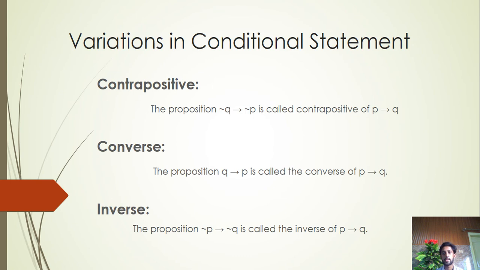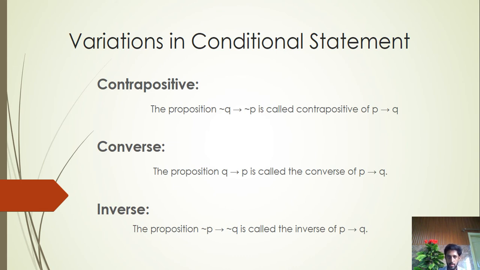Variations in conditional statements. These three are used for variations in conditional statements. First one is contrapositive. The proposition of negation of Q implies negation of P is called the contrapositive of P implies Q. It is a contrapositive because negation Q is a negative statement and negation P is also a negative statement.